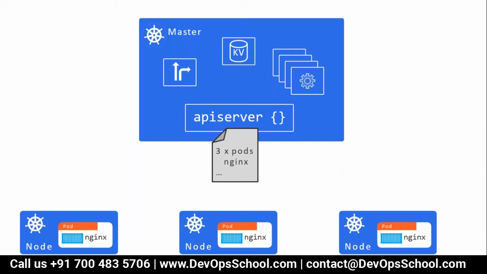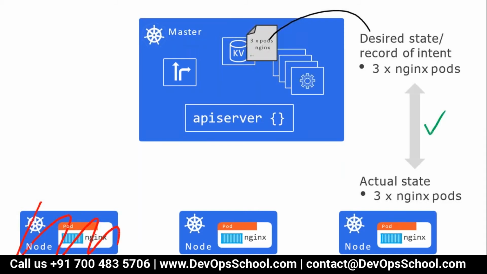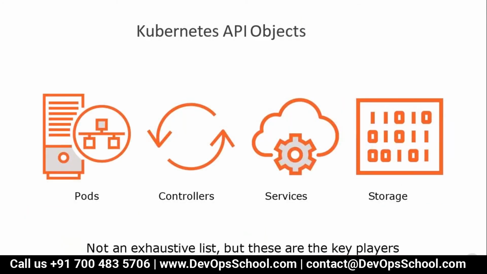Yes. Now what happened? One node disappeared. Any reason: hardware, software, network, anything. So one node disappeared, that means one pod disappeared. I wanted to have 3 pods. Right now, the controller reported 2 pods. Desire and actual mismatched. Then you know what happens. Immediately the API server will again raise a request for the scheduler: 1 pod of Nginx. Created. Desire and actual match, and the work is done.